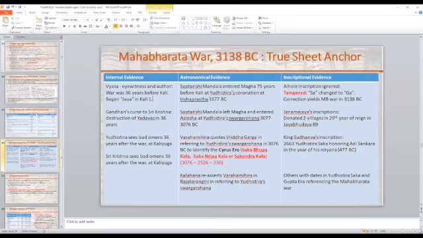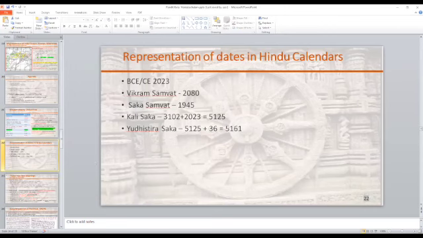So, if we go back to the slide I was showing you, this is where that 36 comes from. Actually, no, this is wrong, I should be subtracting. Wait a minute.